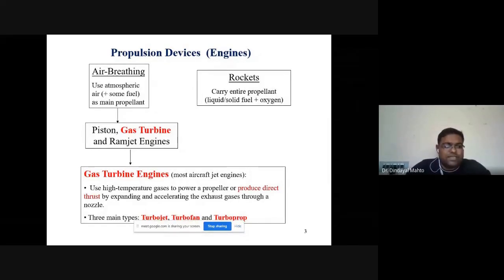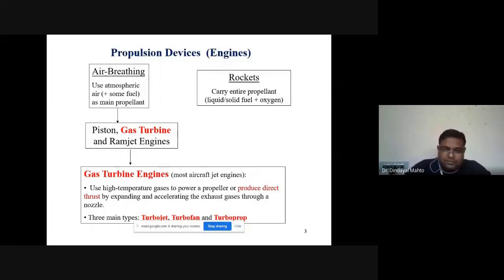But in the turbofan engine, we have additional thrust generated from the cold stream. In the turbojet engine, we produce thrust only from the hot stream, but in the turbofan engine, we produce a major portion of the thrust from the hot stream with additional thrust from the cold stream via expansion through the fan.